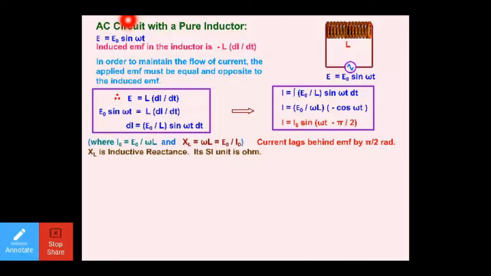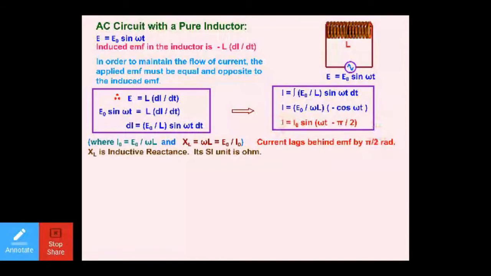Now here if you see in the two expressions, this one E is equal to E naught sine omega t, and here I is equal to I naught sine omega t minus pi by 2. If you see the two expressions, in the first expression the angle was omega t, in the second expression it is omega t minus pi by 2. It clearly indicates that the current is lagging behind the EMF by the phase of pi by 2.